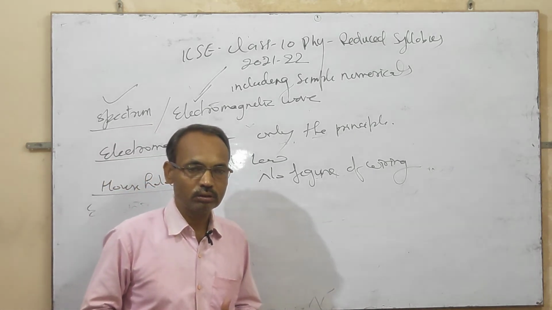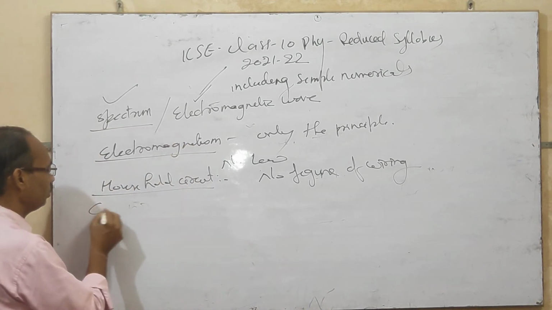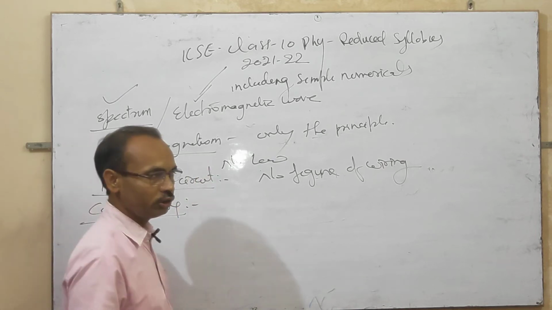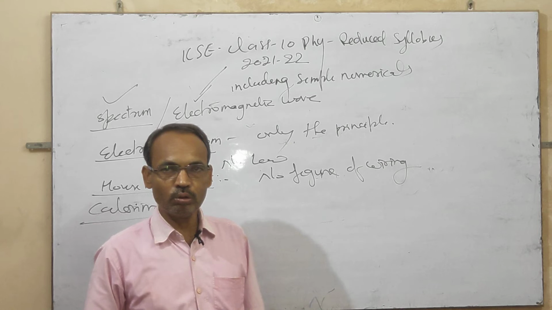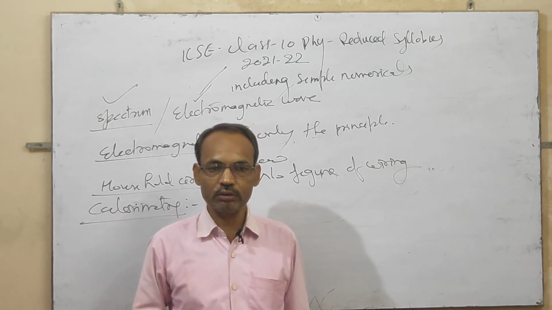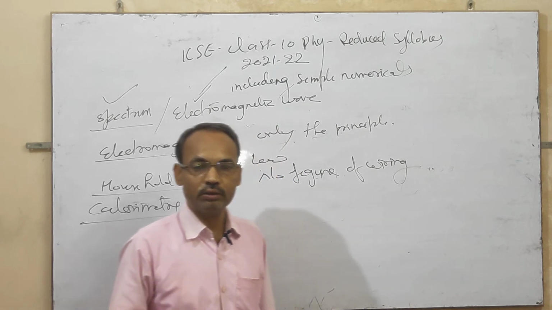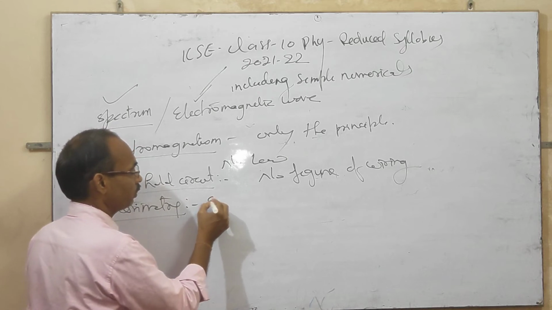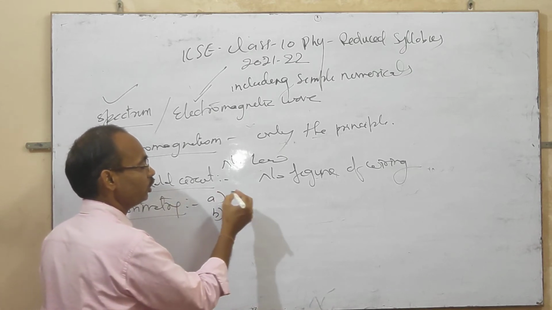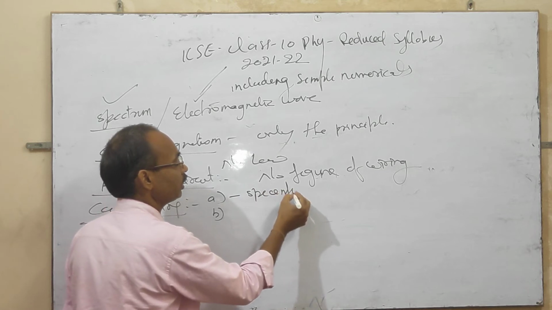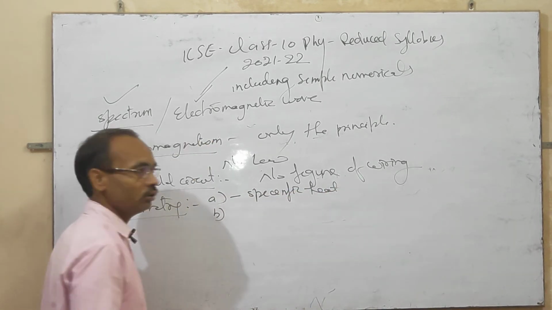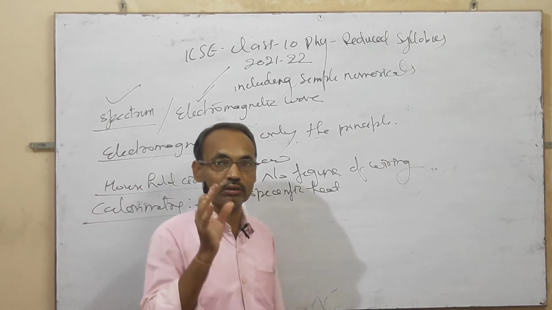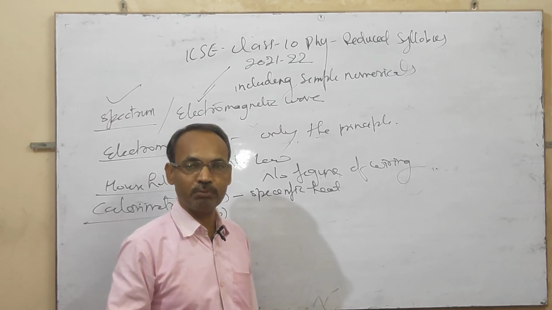And the calorimetry, heat chapter. This heat chapter includes many topics: specific heat, change of state, and in change of state only fusion. First, there are two topics. The first topic is specific heat and its numerical, and the reason for the high specific heat of water is also included, and its application.